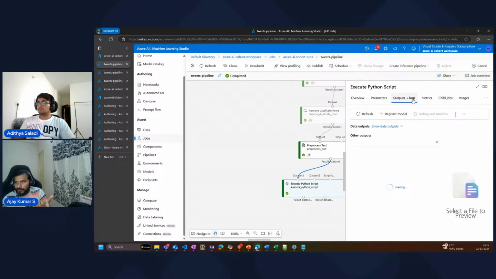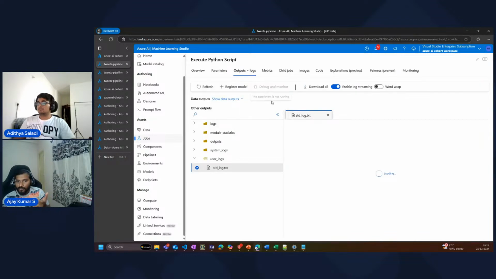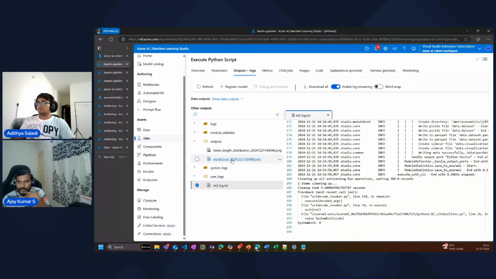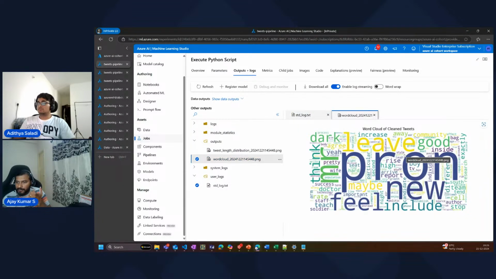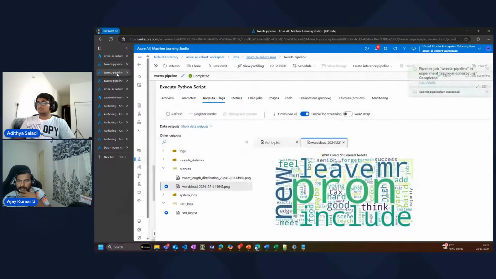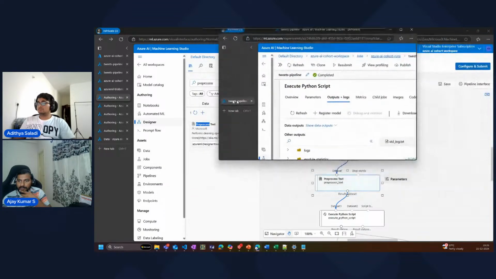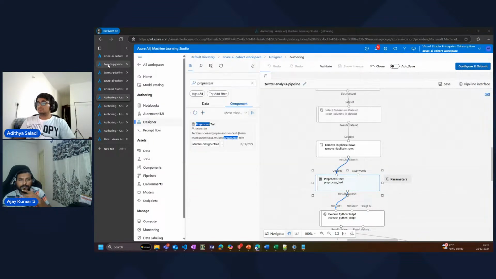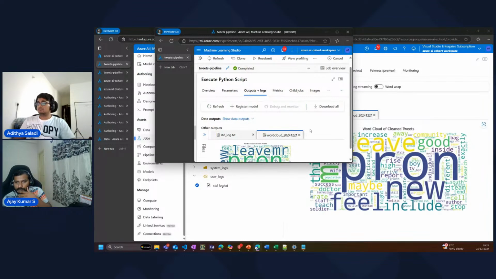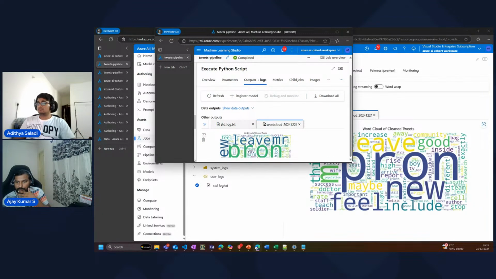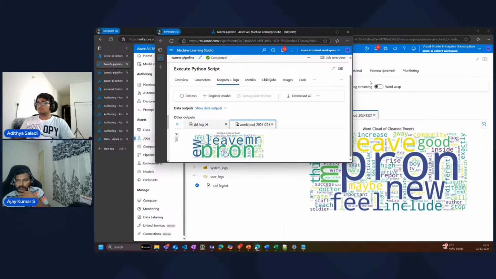Now I can see my output. Let's go and check the outputs. I can look at the word cloud. This word cloud should be slightly different, I mean, it might have filtered out more data. If you see here, I don't see much. Let me see the other one. There is a slight difference comparatively. If I show this and this side by side, there is a slight difference though. That's what I think.